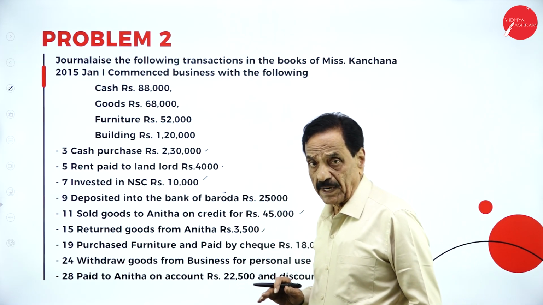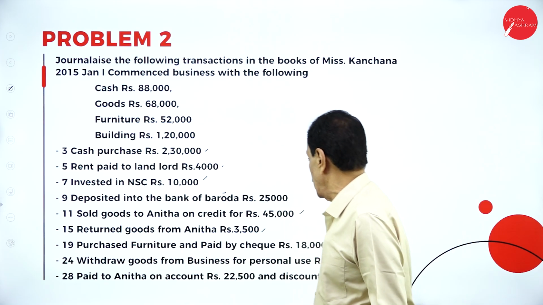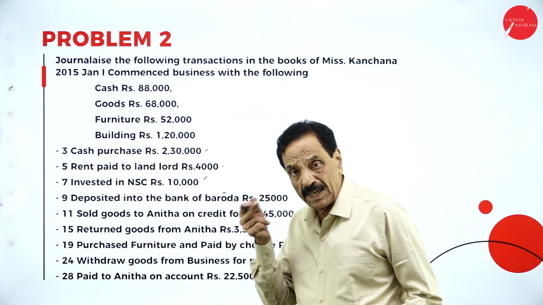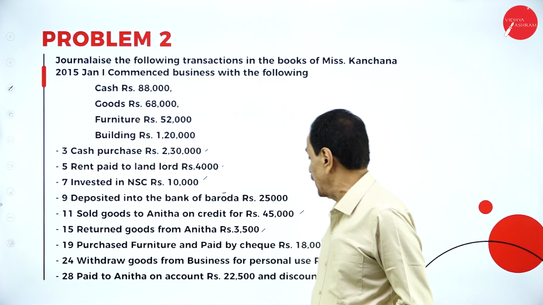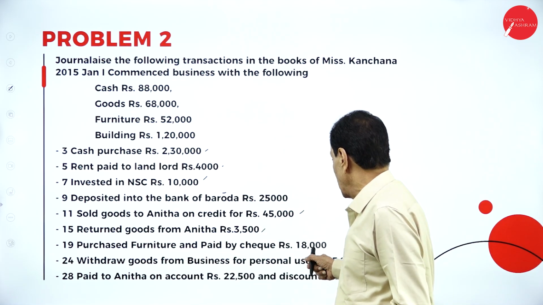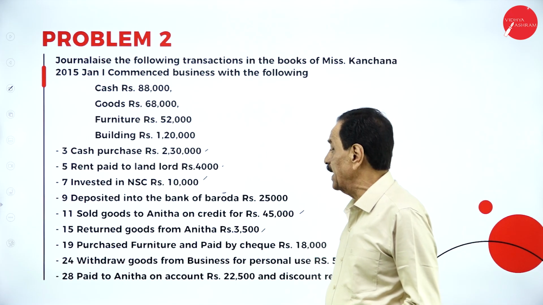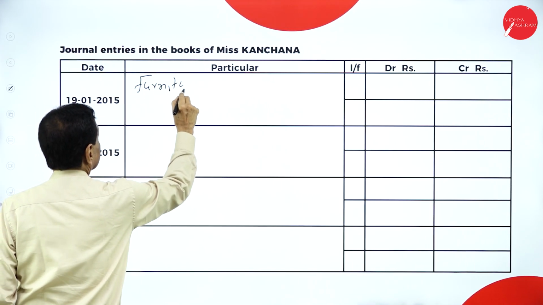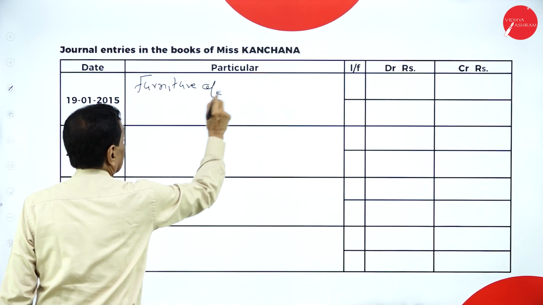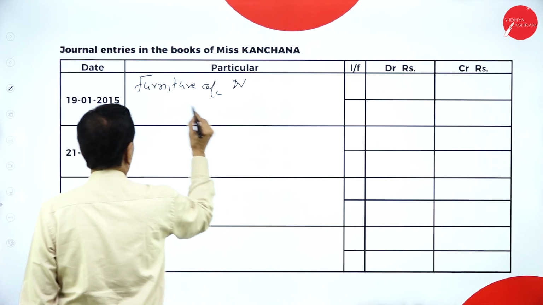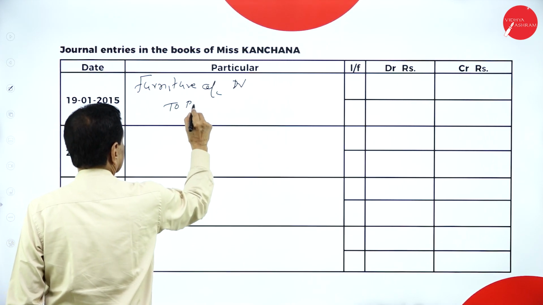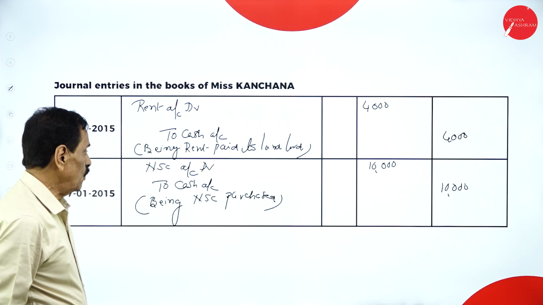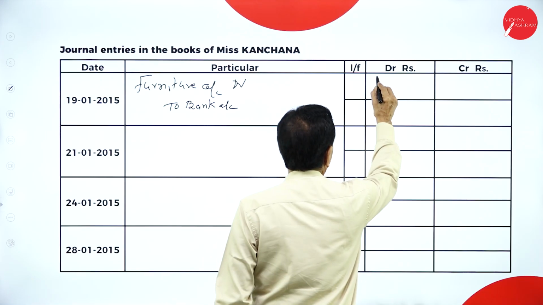We purchase the furniture. What is coming in? Furniture. How much is going out by check? 18,000. Instead of check, we write the bank. What is coming in? Furniture. What is going out? Check, 18,000. On which date? 19th. Furniture account debtor to bank account. What's the value? 18,000.